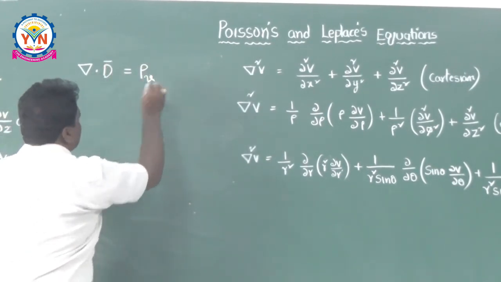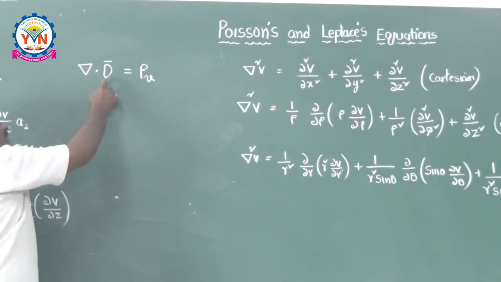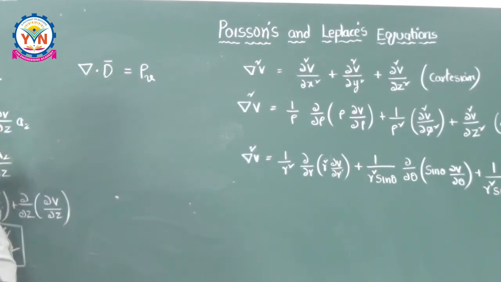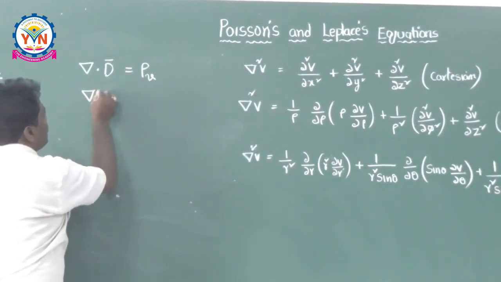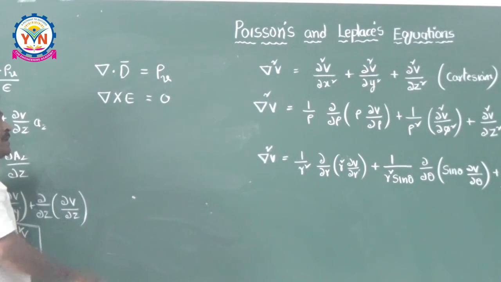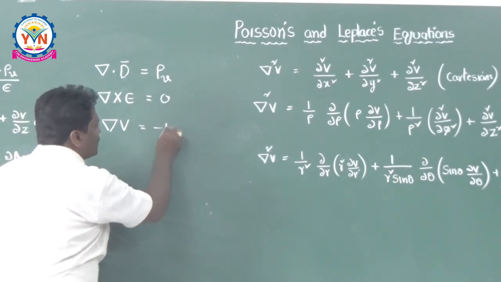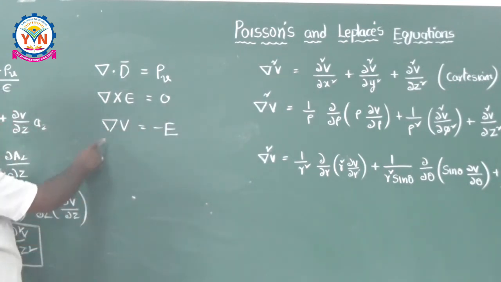Here del is doing a dot product with this vector, and it is nothing but a scalar, rho v. Del cross E is equal to 0, it is curling with the electric field in electrostatics. That means it is doing a curl operation here. And it is doing a gradient operation, E is equal to minus del V, it is nothing but a gradient operator.